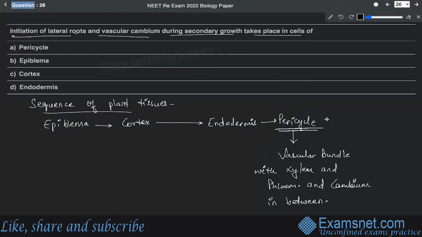Right. So it is the primary tissue of the plant body that is going to give rise to lateral roots and the secondary meristems. That means it will give rise to the vascular cambium and the cork cambium, which is basically the phellogen.